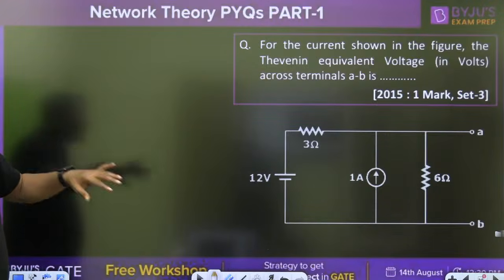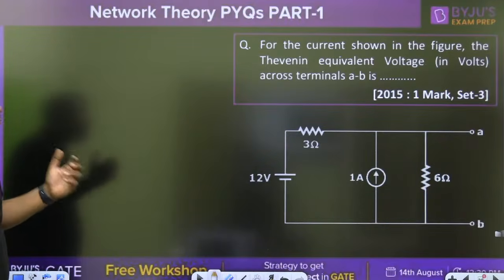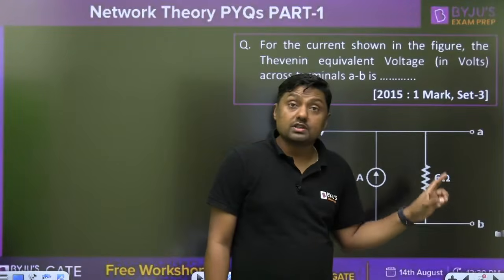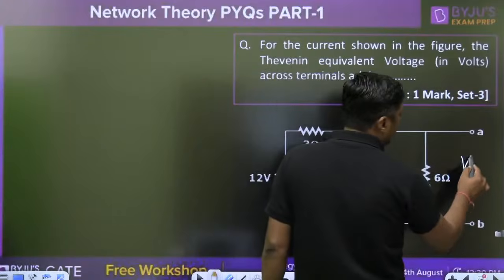Same in set 3, 1 mark question. For the current shown in the figure, the Thevenin's equivalent voltage across the terminal AB. What is the Thevenin's equivalent voltage? That is again the question from what theorems? Thevenin's theorem. What is the VAB?